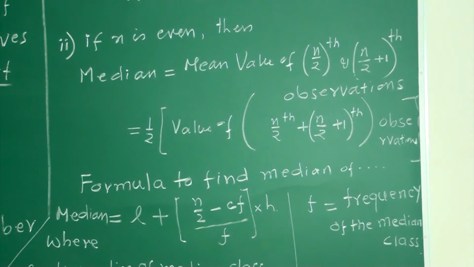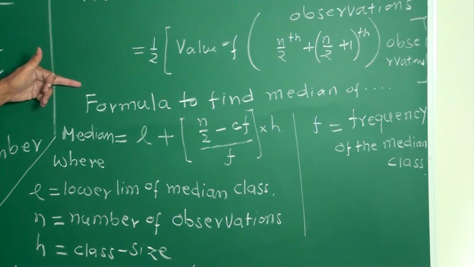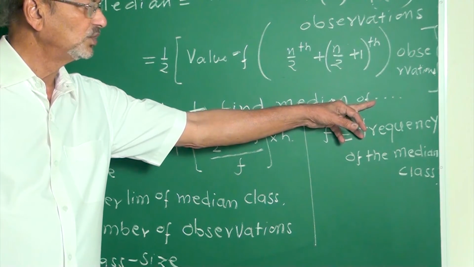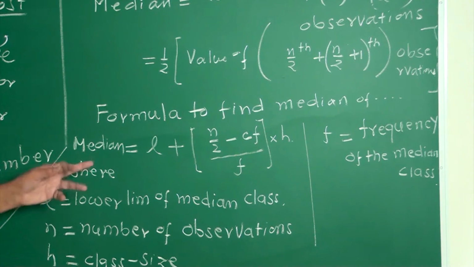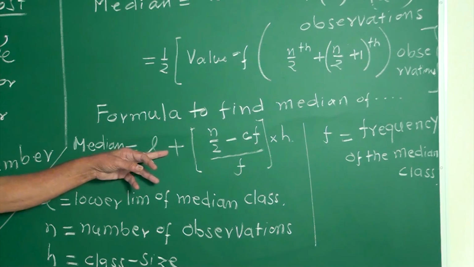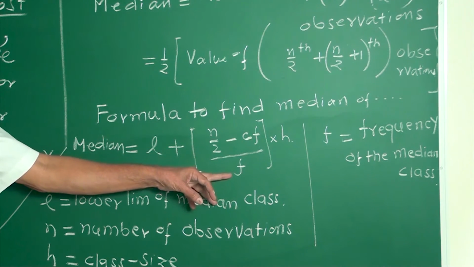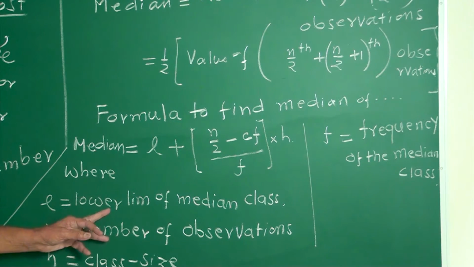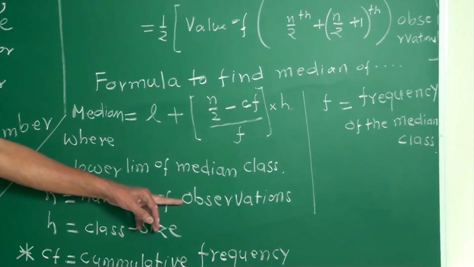Next, the formula to find the median of a grouped data. Median equals L plus ((n by 2 minus CF) upon F) into H. What is L? Lower limit of the median class. What is n? Number of observations.